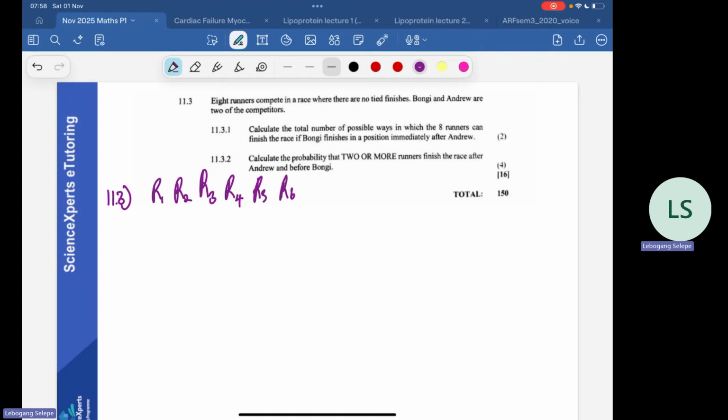Okay, wait, we can call this one Bongi, B for Bongi, then A for Andrew, right? They say that on the first question, 11.3.1, calculate the total number of possible ways in which the 8 runners can finish the race if Bongi finishes in a position immediately after Andrew, right?